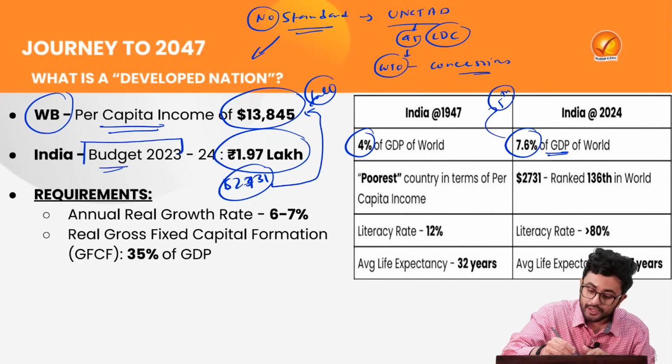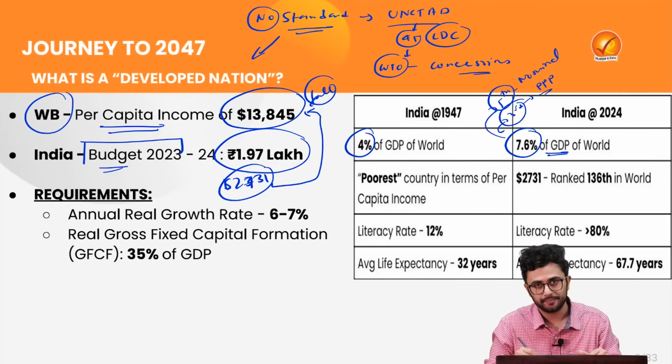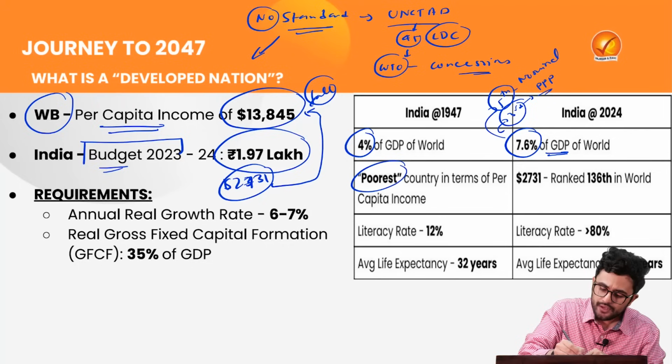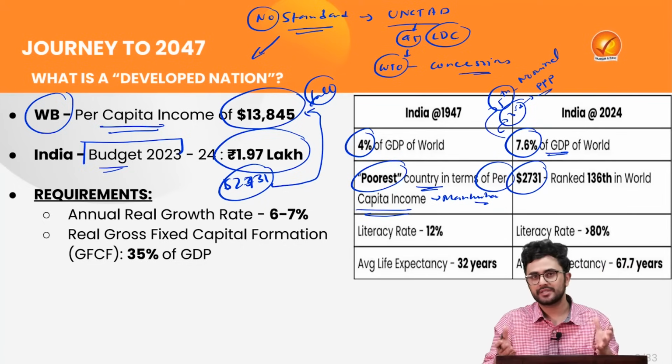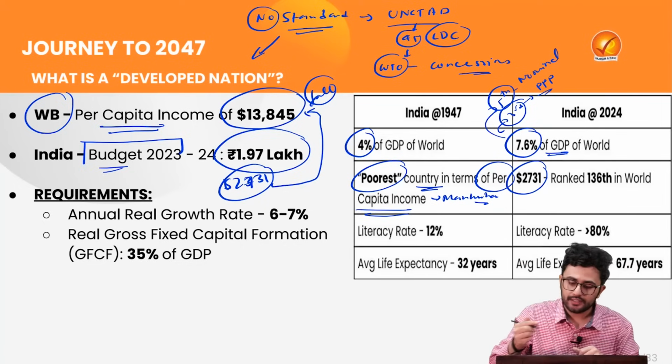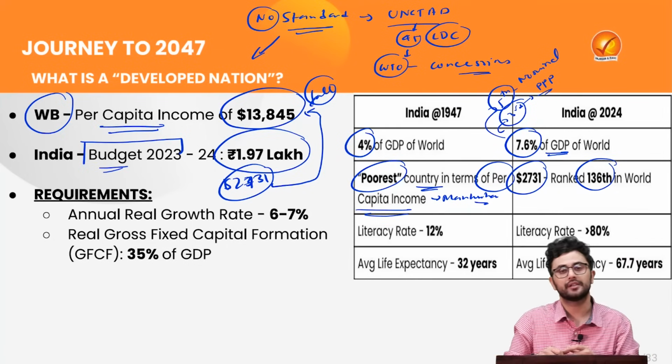We are the 5th largest economy in terms of nominal GDP and the 3rd largest economy in terms of purchasing power parity. Then, we used to be the poorest country in terms of per capita income, a data point which has been given by the former Prime Minister Manmohan Singh. And now we have the per capita income of $2,731 and thus we are ranked 106th in the world.